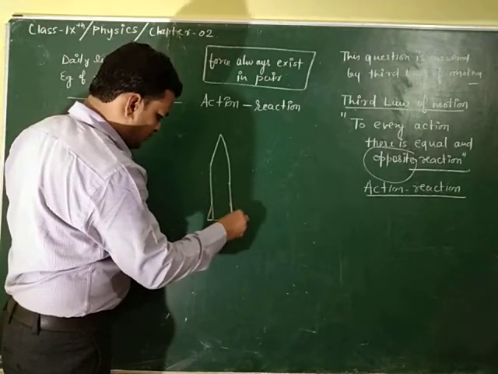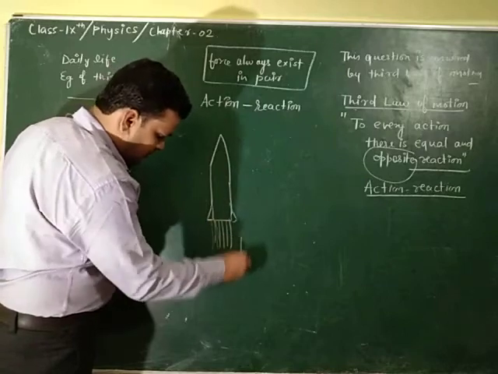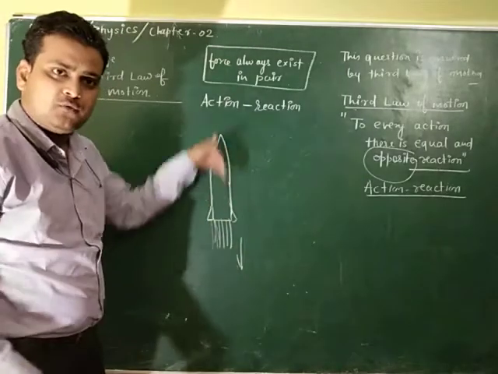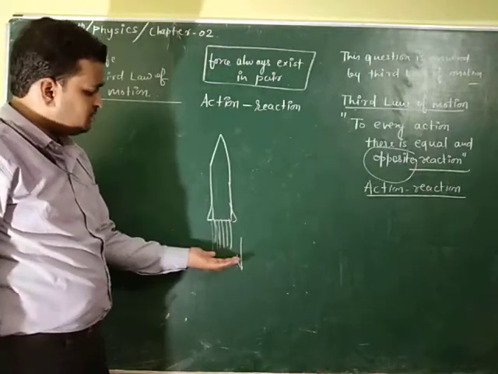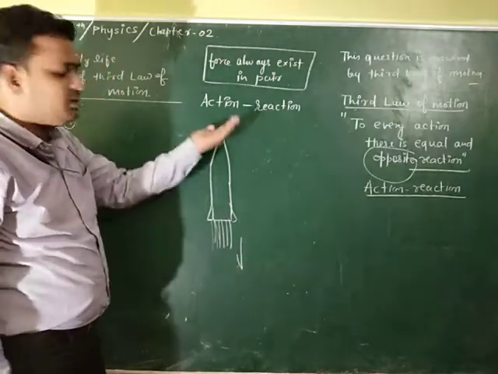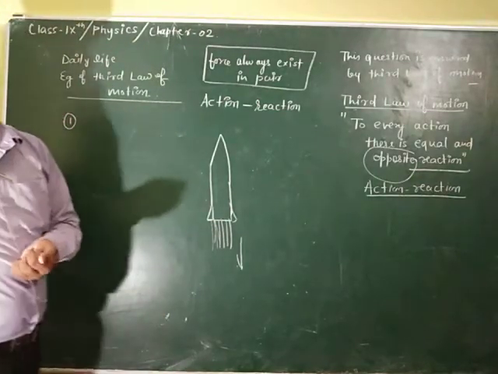What happens actually? The gases exert a force in the downward direction. As a result, the rocket receives a reaction in the upward direction. These are examples of the third law of motion.